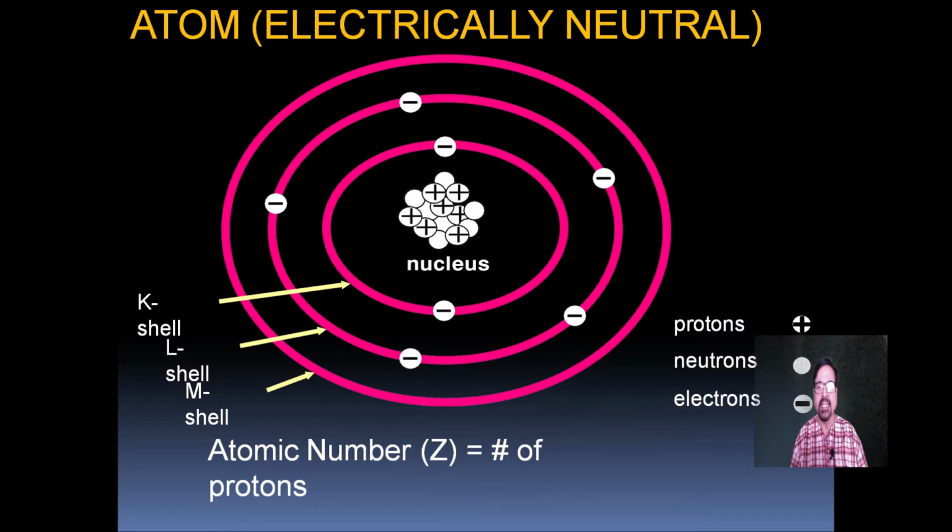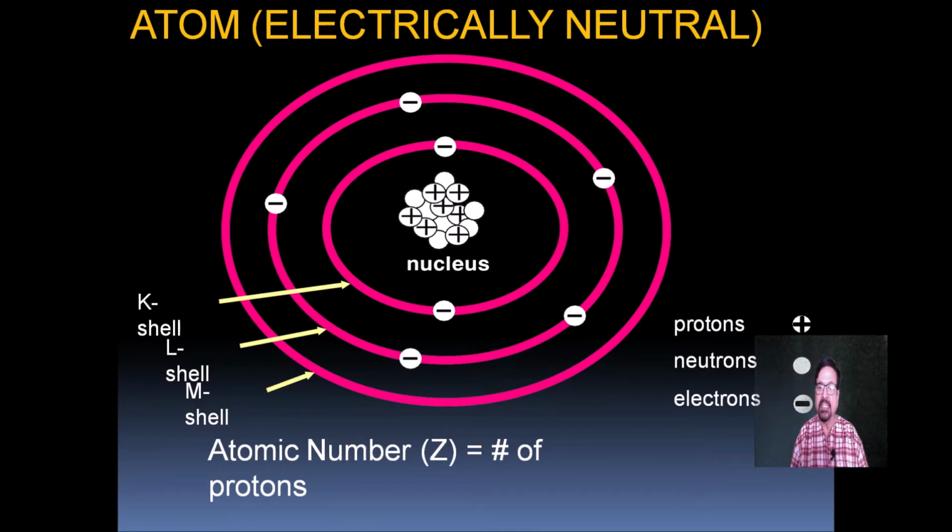The basic of all these things are the atoms. Now atoms are electrically neutral. Why they are neutral is, though they have both positive as well as negative charge, their charge is balanced.